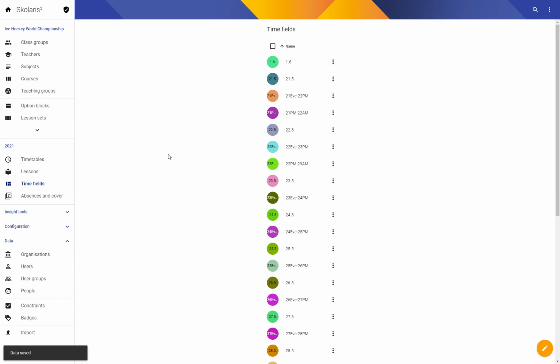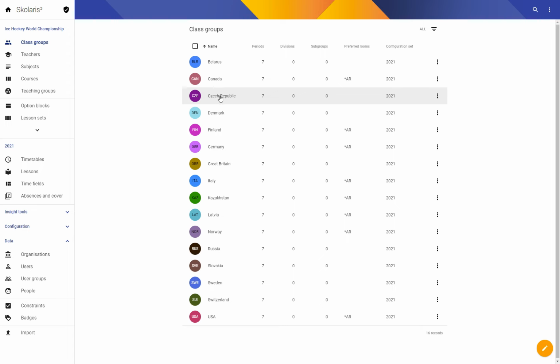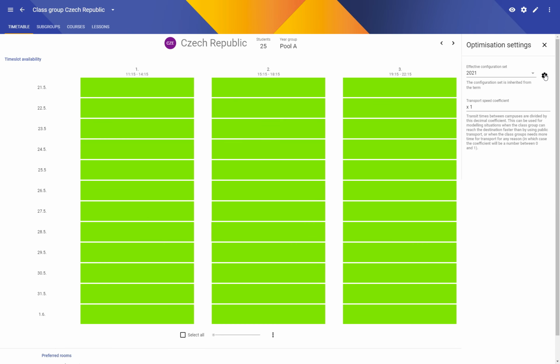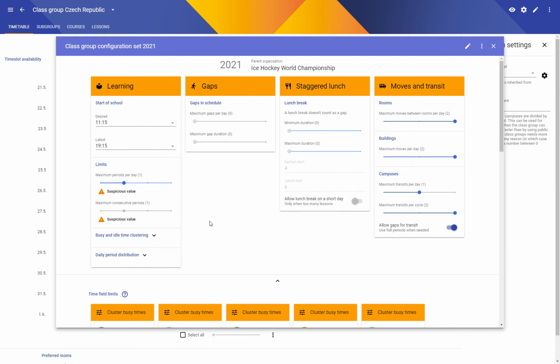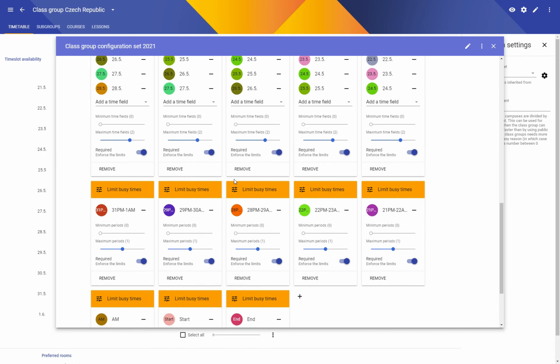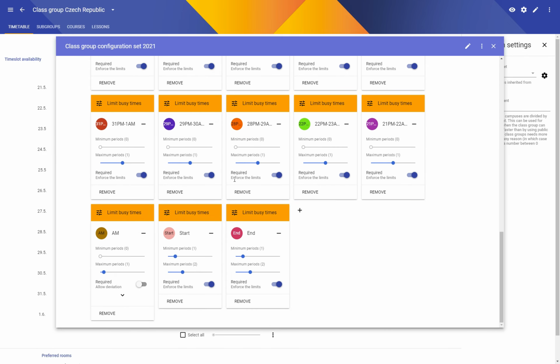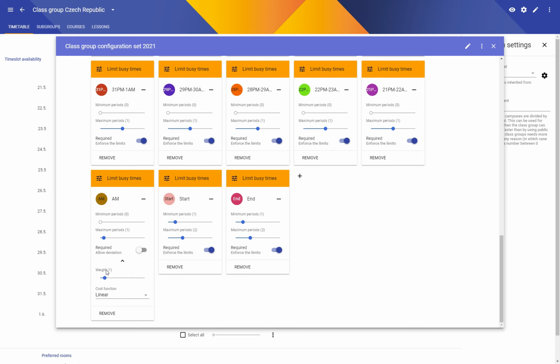So we've got the time fields. Let's create those constraints. Also, before I do that, I'm actually going to increase the weight of this AM constraint just slightly, but to make sure that it's more important than the other ones.